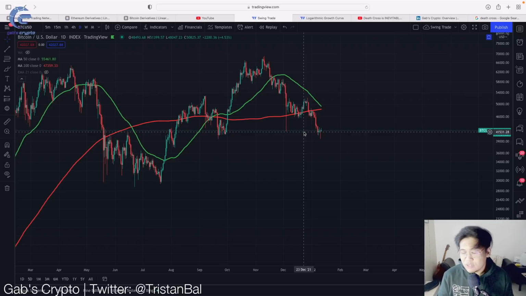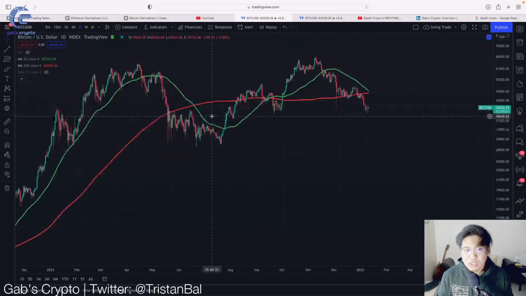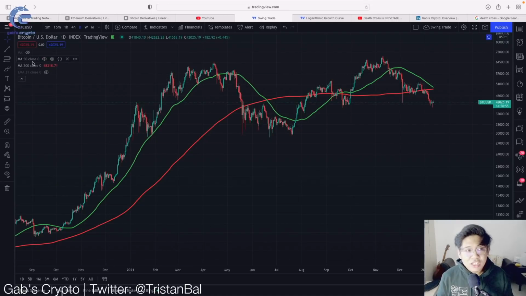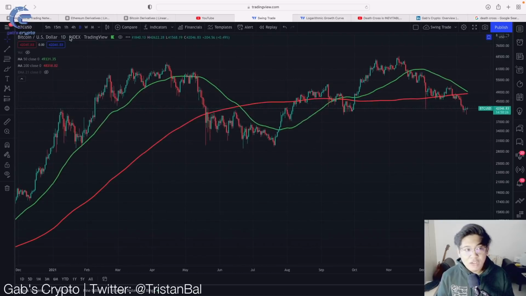So now let's dive into the definition of what a death cross is. Before a death cross comes a golden cross. A death cross is where the 50-day moving average... Take note guys, MA, hindi EMA, kasi I see most people na kino-confuse nila in death cross with the EMA, but in actual terms, it's the MA and not the EMA. EMA is the exponential moving average, and that is biased to the latest price action. So in that case, you should be following the 50-day MA, as well as the 200-day MA. A death cross is whenever the 50-day, which is itong green line, crosses below the 200-day, then that is considered a death cross.